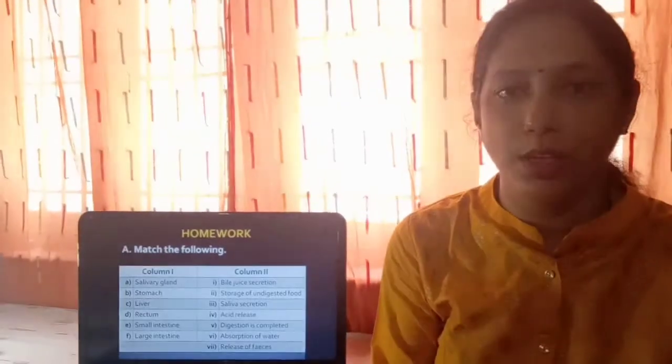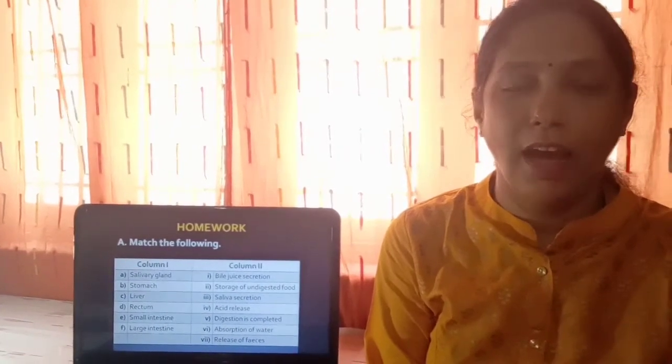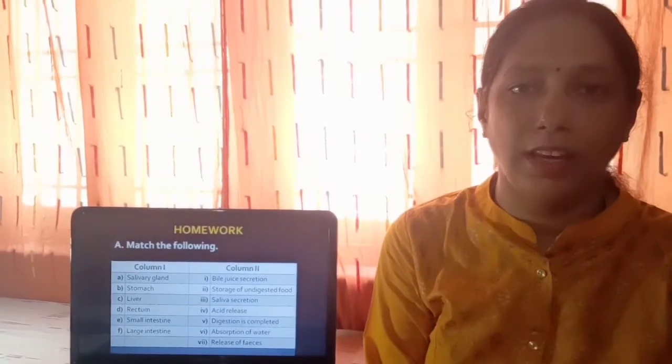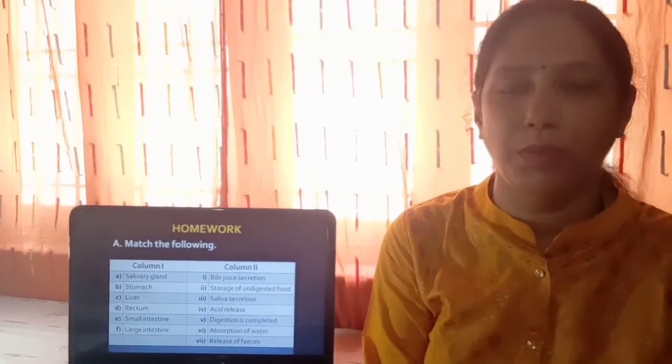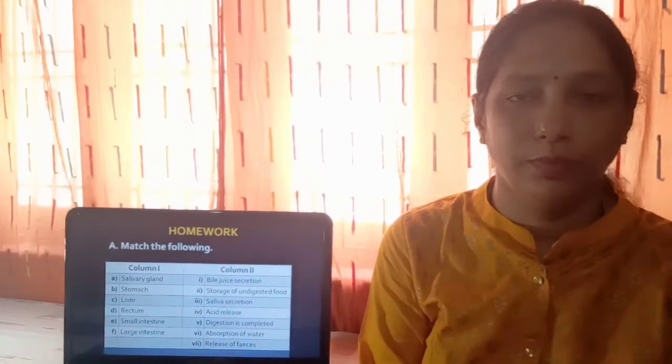Now it's time for today's homework. Today's homework is match the following as it is given in the next image and draw and label the diagram of digestive system of human beings as given in the picture. Draw the diagram in your notebook.